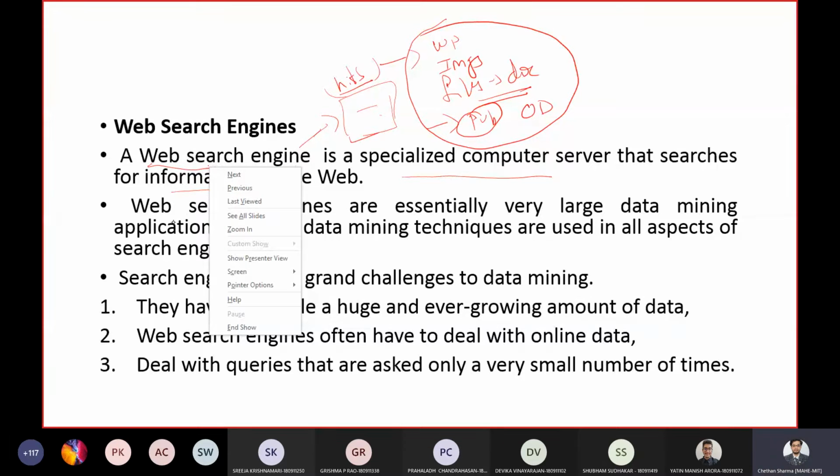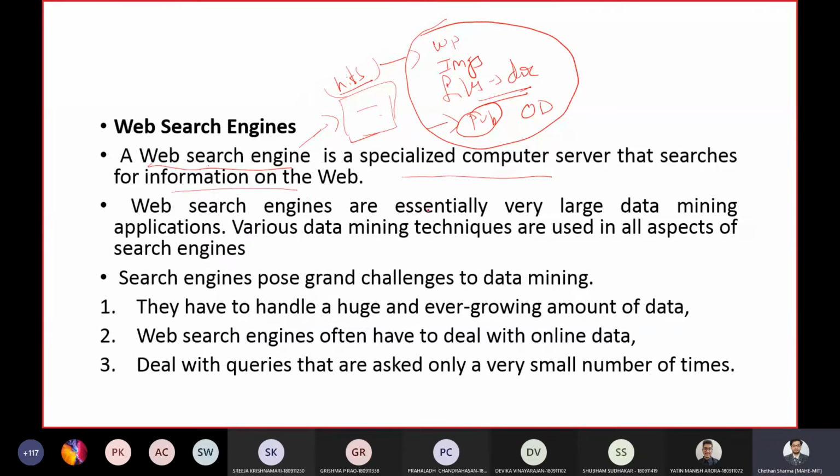Obviously, these are very essential for data mining applications, because the web search involves searching very large data.